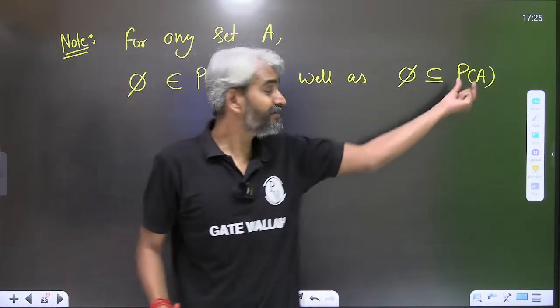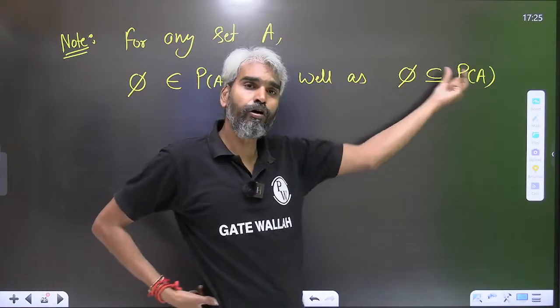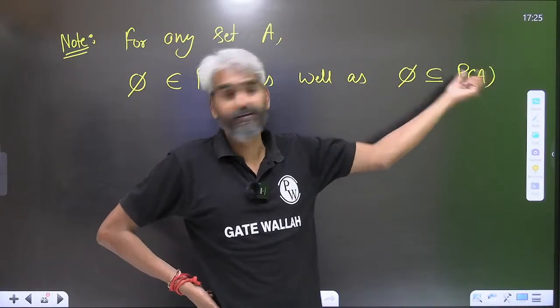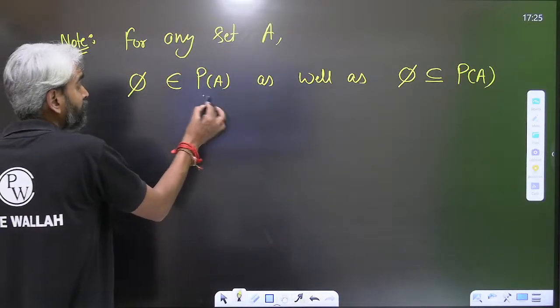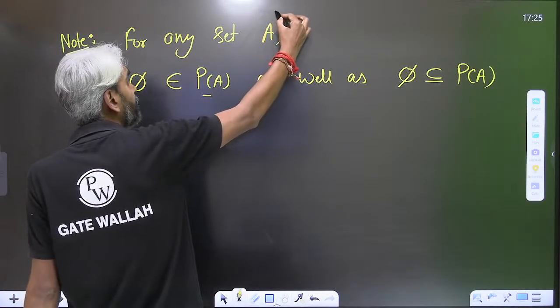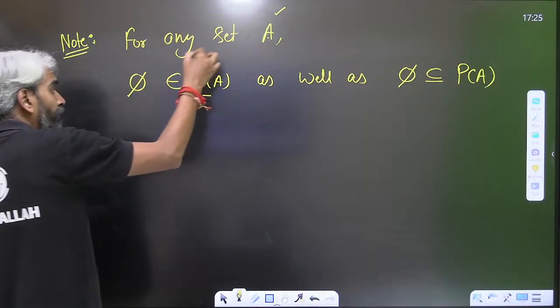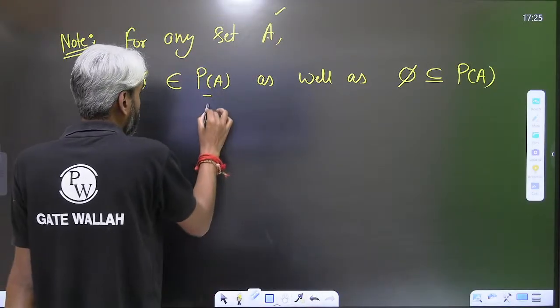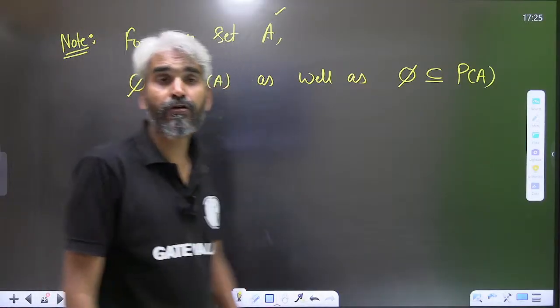The power set of A is a set, and phi is a subset of every set. Apart from that, the power set of A is the set of all subsets of set A, and phi is also a subset of set A. Therefore, phi will also belong to the power set of A.